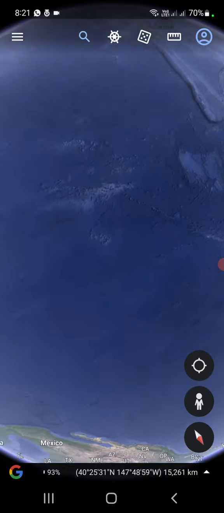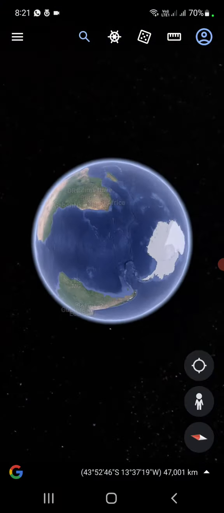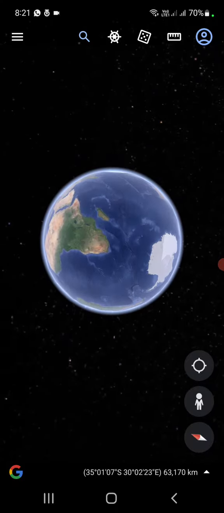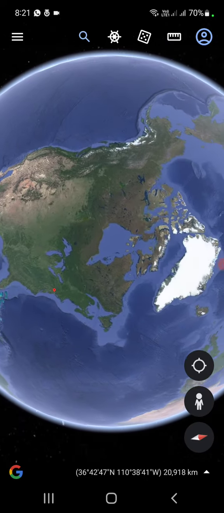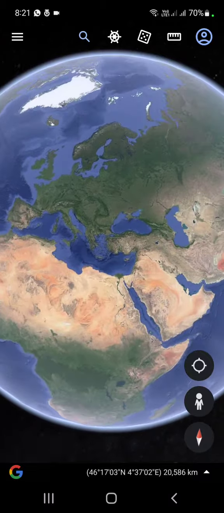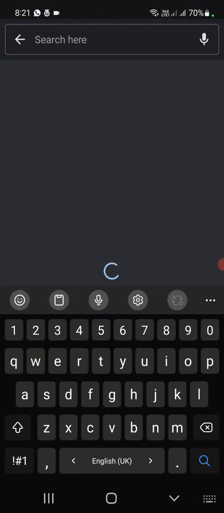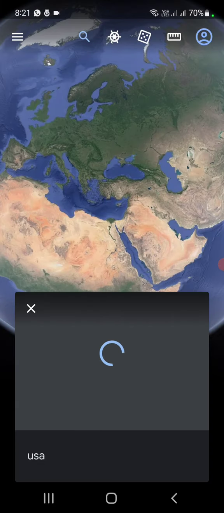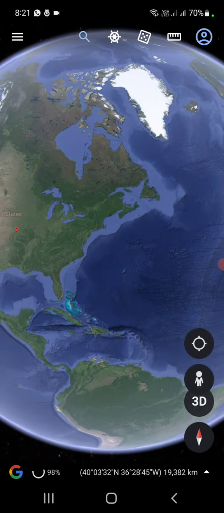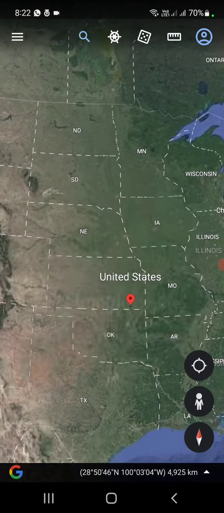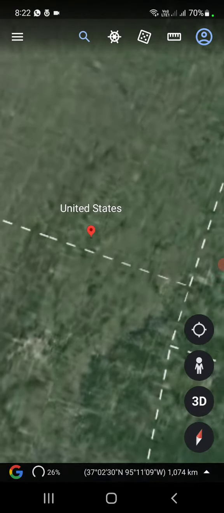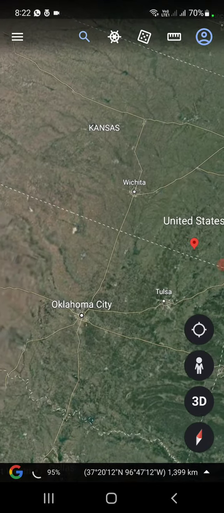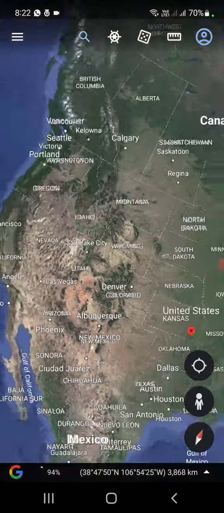Here is this ice, no living. And what is this? I don't know. Go back, and here if you want to search for USA and United States, country in North America, and here it is, United States of America. So here it is, a closer look, and here it is, Ocala, many more countries.